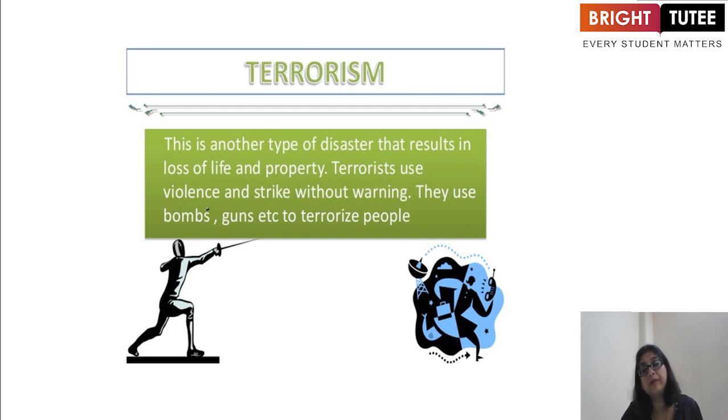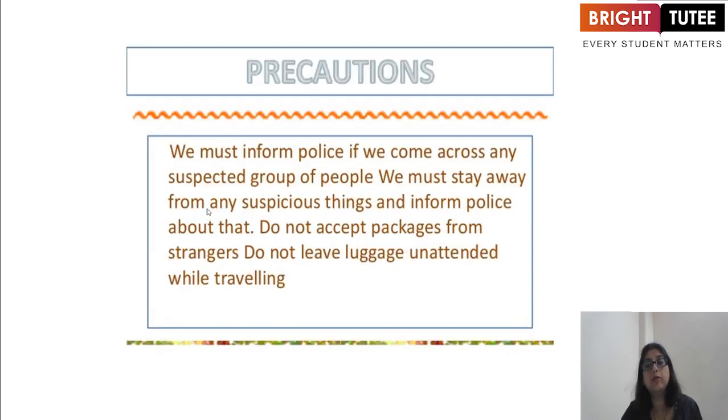Now, terrorism. This is another type of disaster that results in loss of life and property. Terrorists use violence and strike without warning. They use bombs, guns, etc. to terrorize people, and they try to spread terror among the people. So we should not feel scared, but at that time we have to act very intelligently. Like, what precautions do we take?